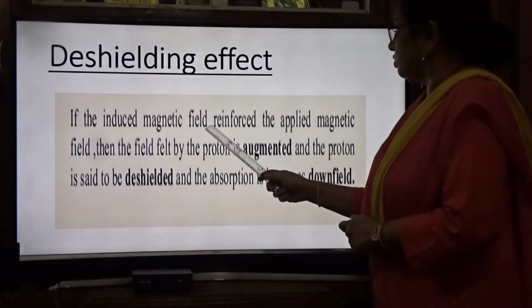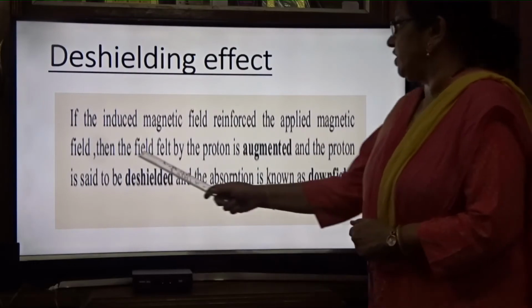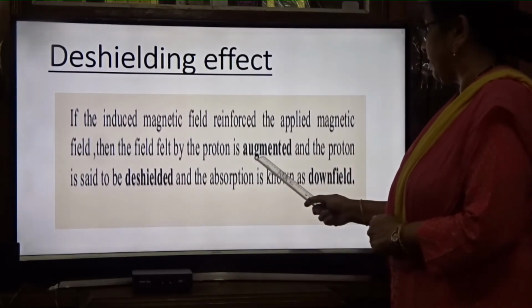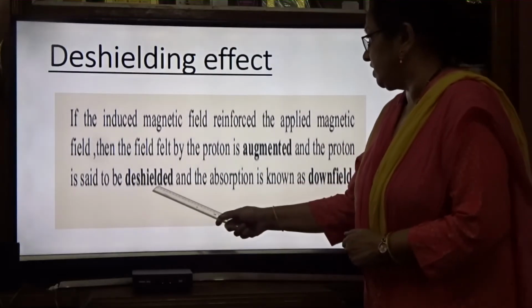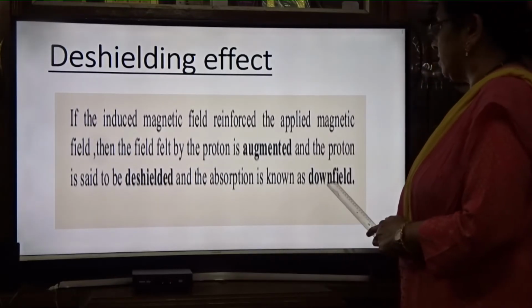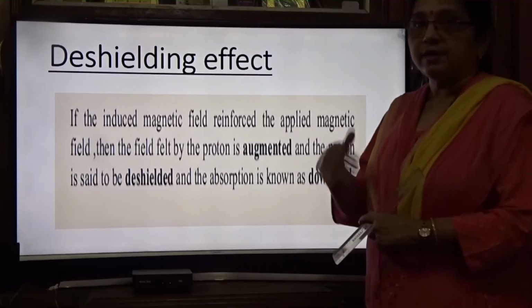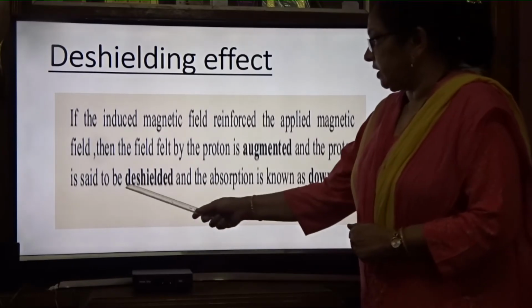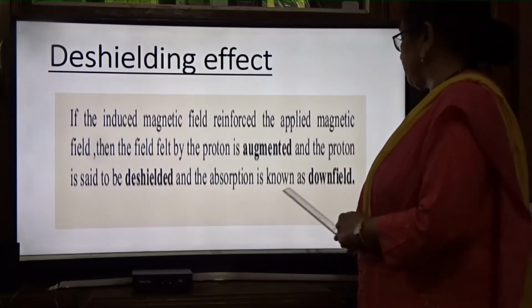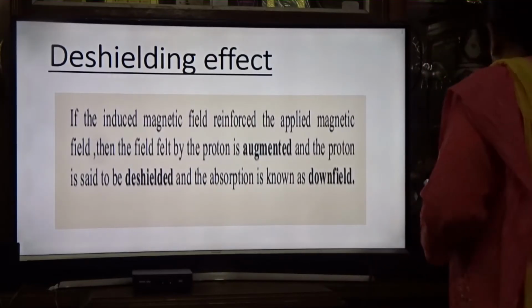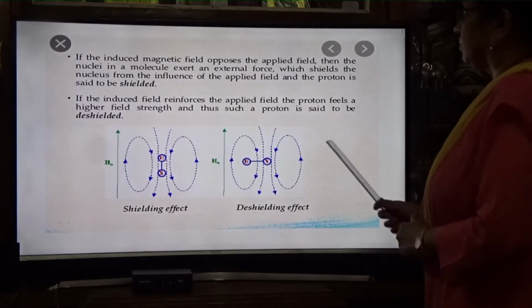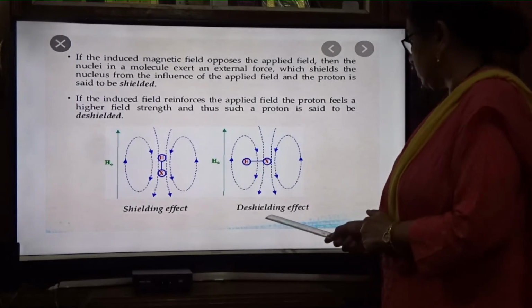If the induced field reinforces the applied field, then the field felt by the proton is augmented, and the proton is said to be de-shielded and the absorption is known as downfield. So when the induced magnetic field is reinforcing, meaning increasing, then de-shielding of the proton takes place and it is known as the de-shielding effect. So once more, this is the shielding effect, this is the de-shielding effect.